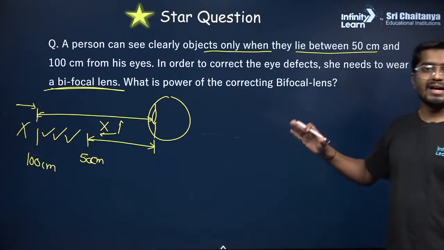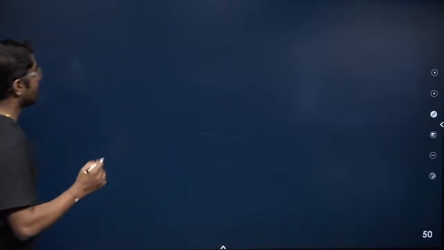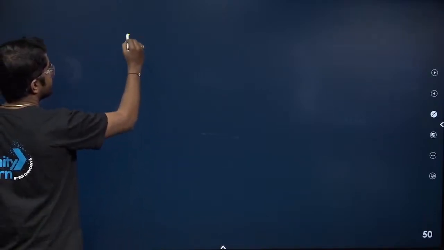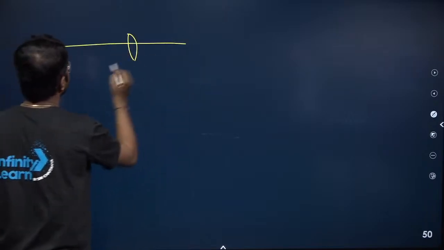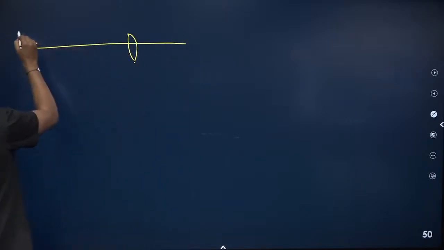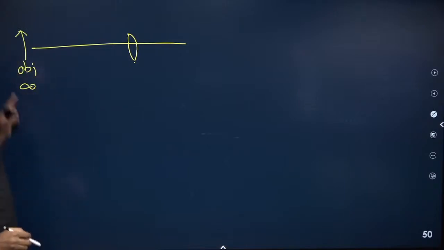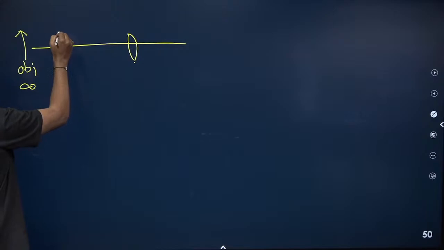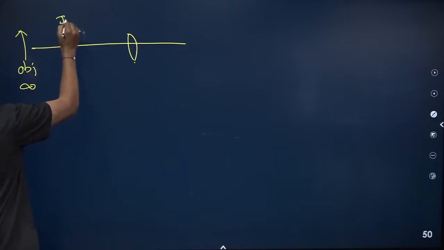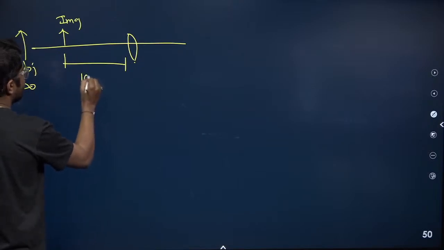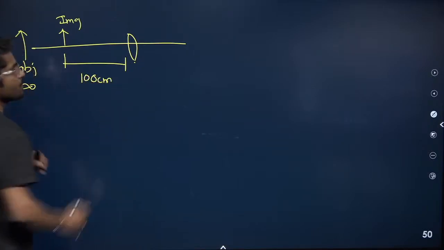Okay, so let's solve this question. So these are the two questions. We'll solve it one by one. So we have the eye here, correct? There is the lens of the eye, and where is the object? There is the object at infinity. If you place the object at infinity, the image should be forming at this location, which is 100 centimeter, correct?